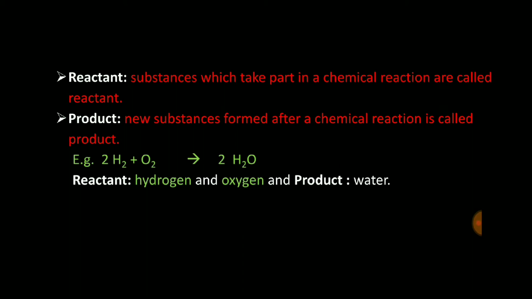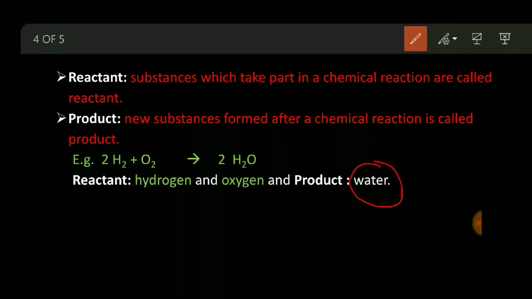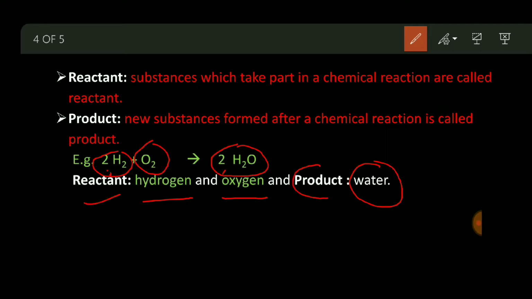Now children, can you tell me here in this example which are reactants and which are products? Hydrogen and oxygen reacting to form H2O. Here 2 we have written for balancing, we will see it later. So here hydrogen and oxygen are the reactants and the product is water.